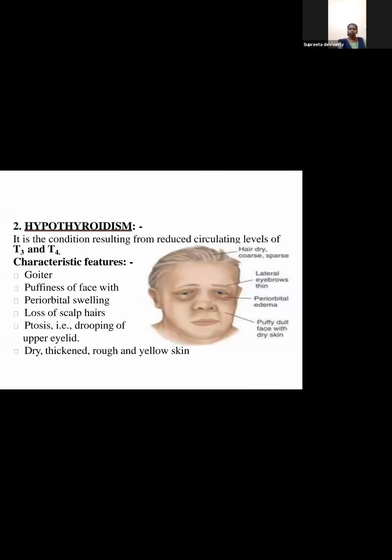Hypothyroidism. When T3 and T4 are reduced, it is called hypothyroidism. So hypothyroidism has to do with this. There is weight gain, swelling of the face, swelling in the eyes, etc. I'll just read. Goiter is one of the presentations seen in hypothyroidism.